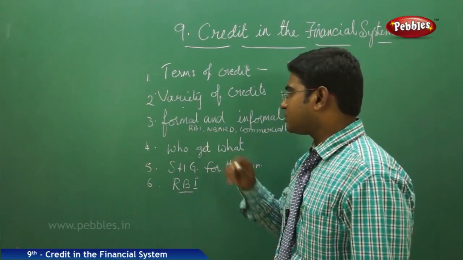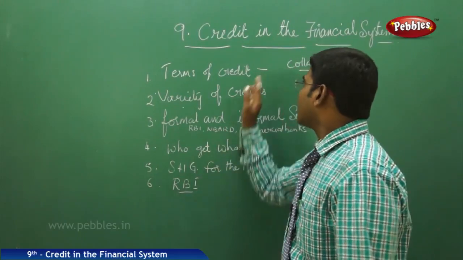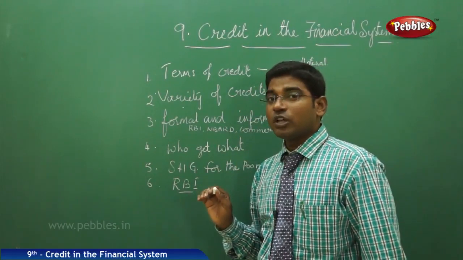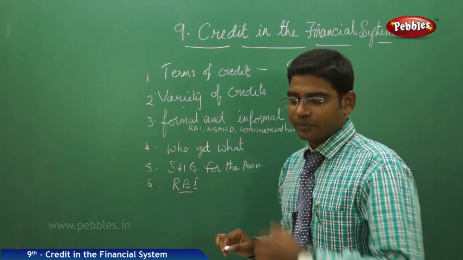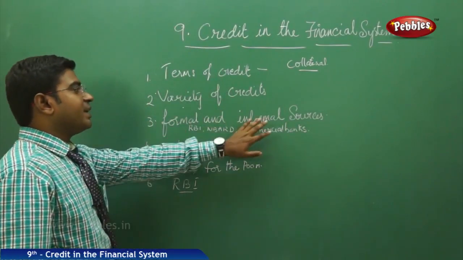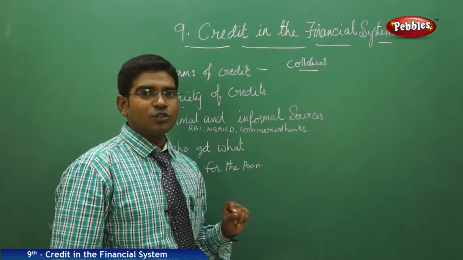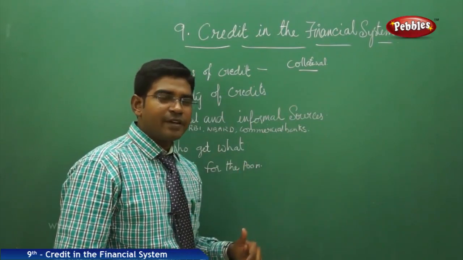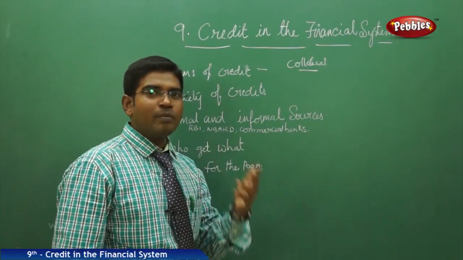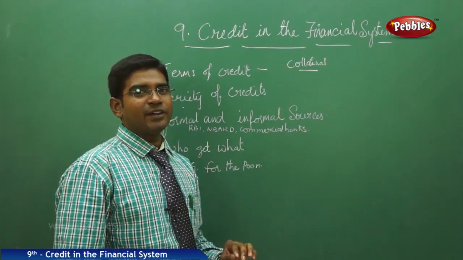In the formal banks, people have to put a sign of surety, assuring the collateral documents. So collateral documents are a must if you take a loan through the formal procedure. The next important part is the informal sources. Through the informal sources, we take money from any private person, friends, relatives, or an unknown moneylender who is known in the village and lends money at a very high rate of interest.